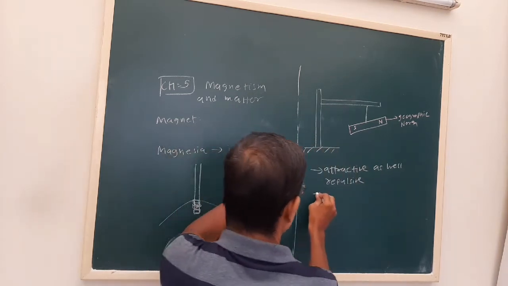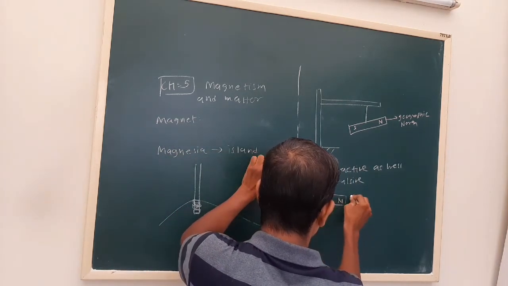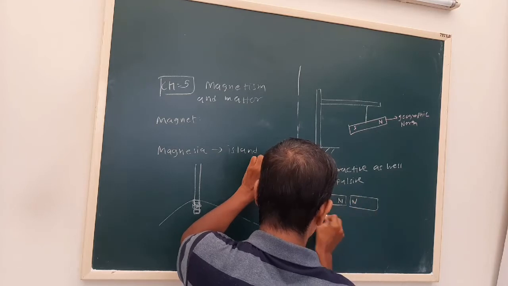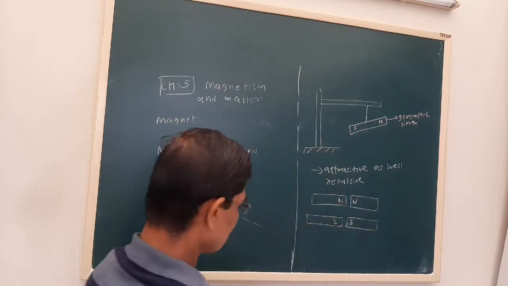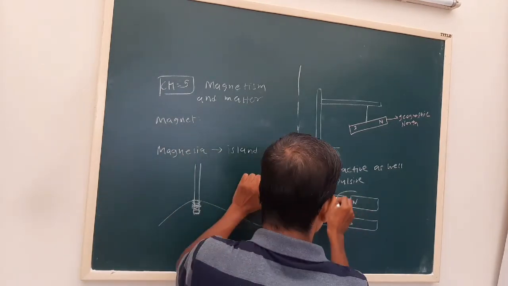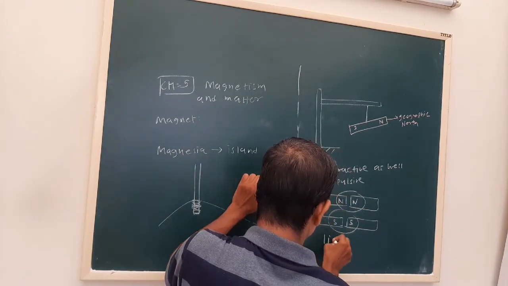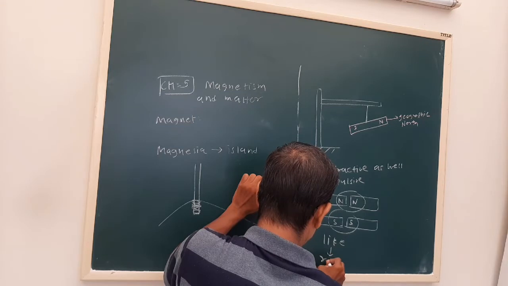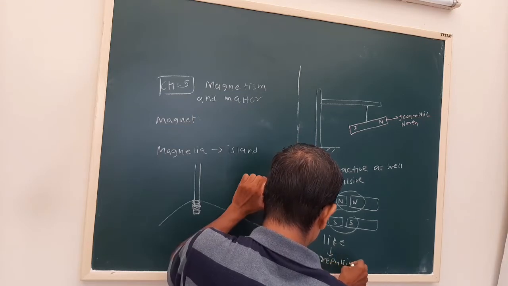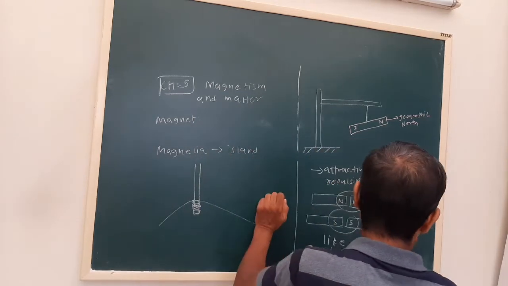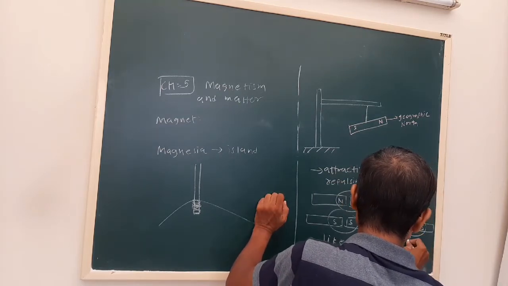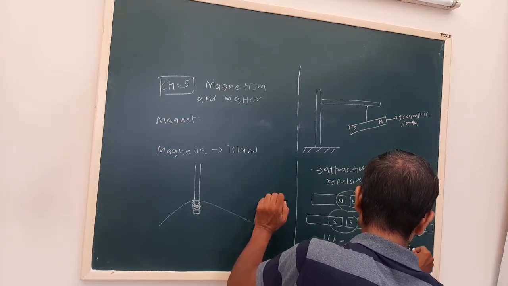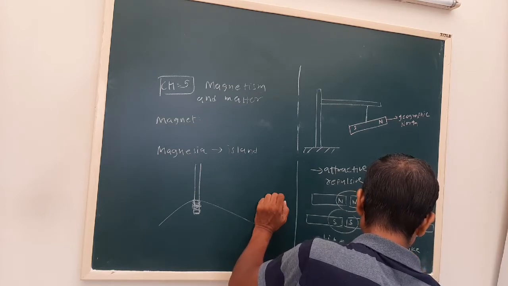Between two north poles, these two are like poles, there will be a repulsive force. And for unlike poles, there will be a force of attraction.